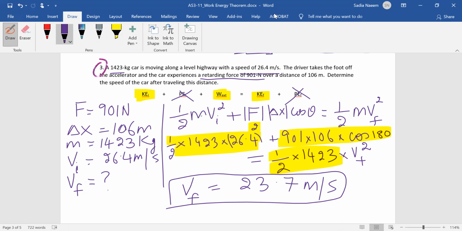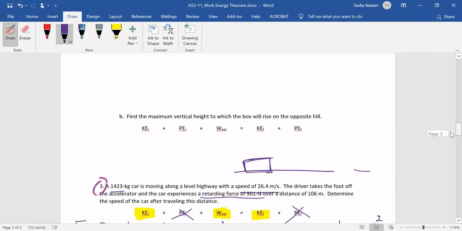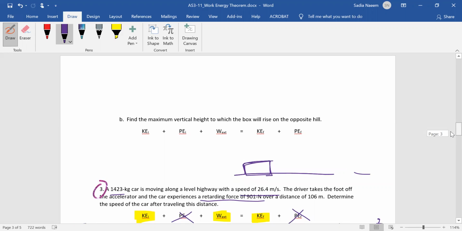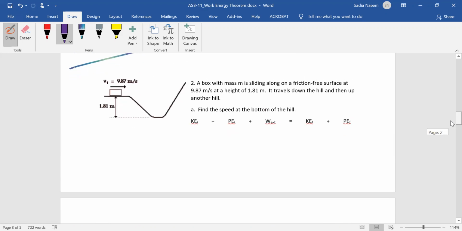So that's basically how you're going to solve these problems. We're going to do a few more together the way we did this. So the next one, I want you to try number 2 now. We still have decent time here. Go to number 2. Let me just pause this recording now.